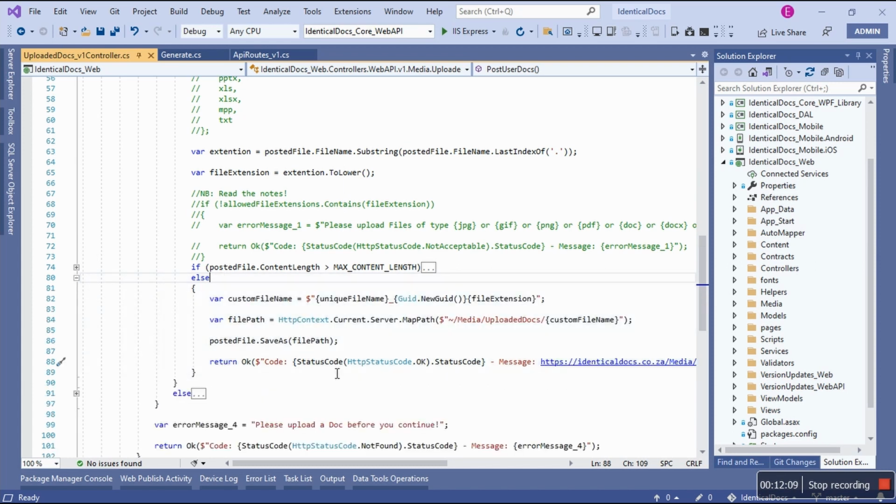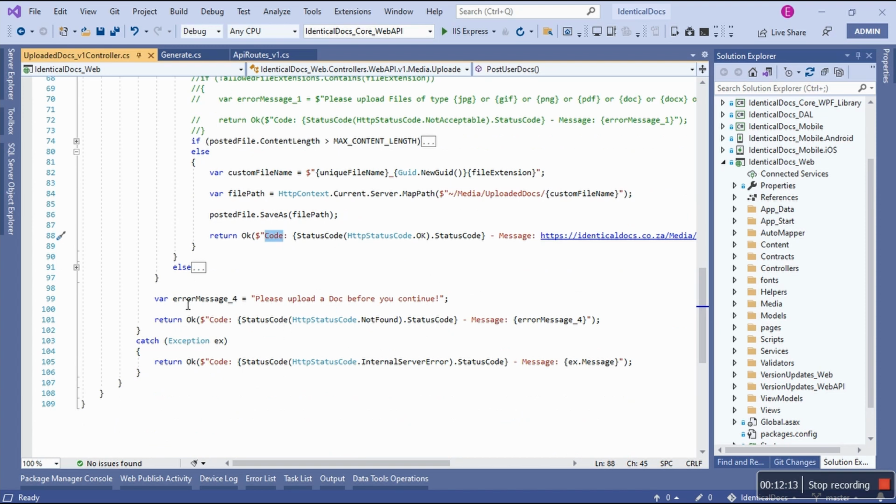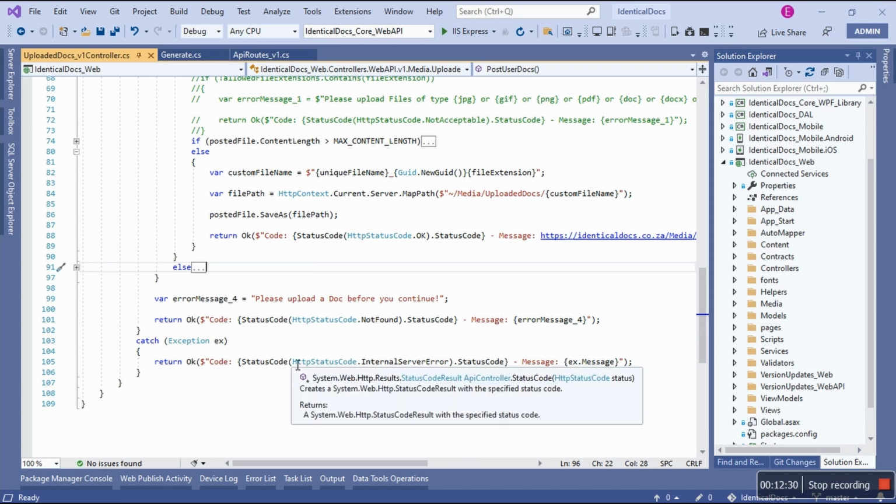And then afterwards, it's going to return this, right? What if? Oh, it's a for each. Or if there's no file at all, it's going to say please upload a doc before you continue, which is error number 4, and the status code is not found. You cannot find the file.